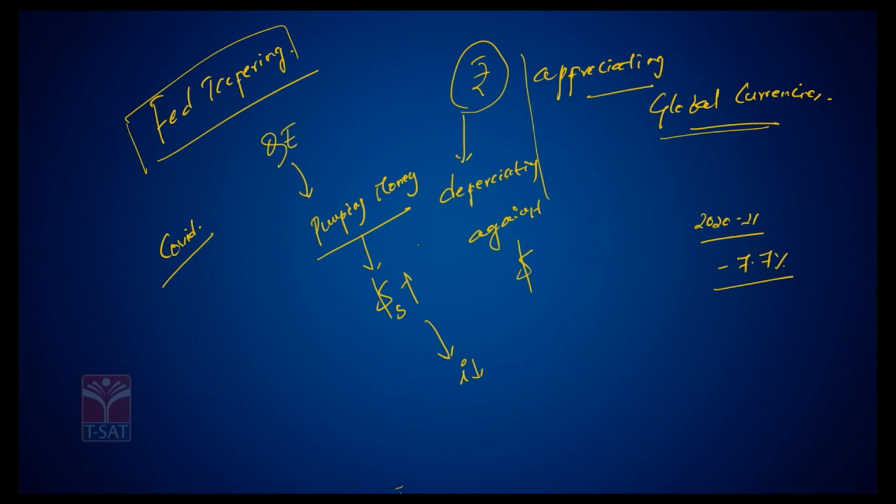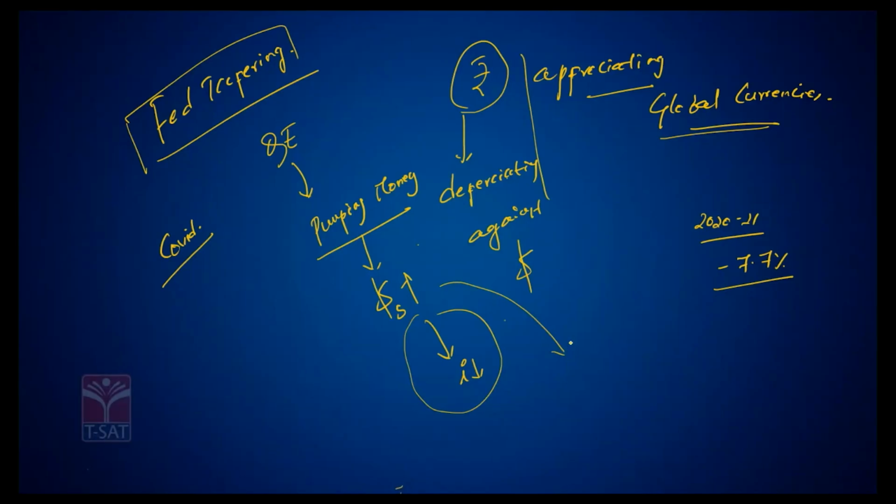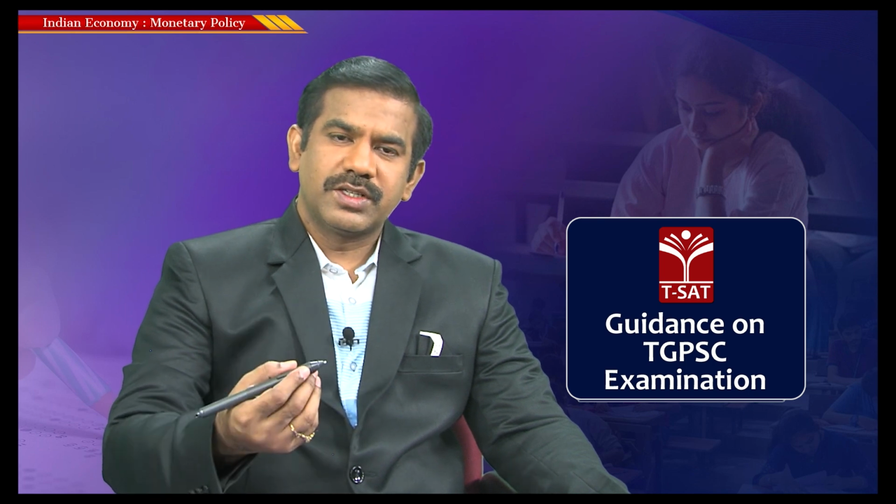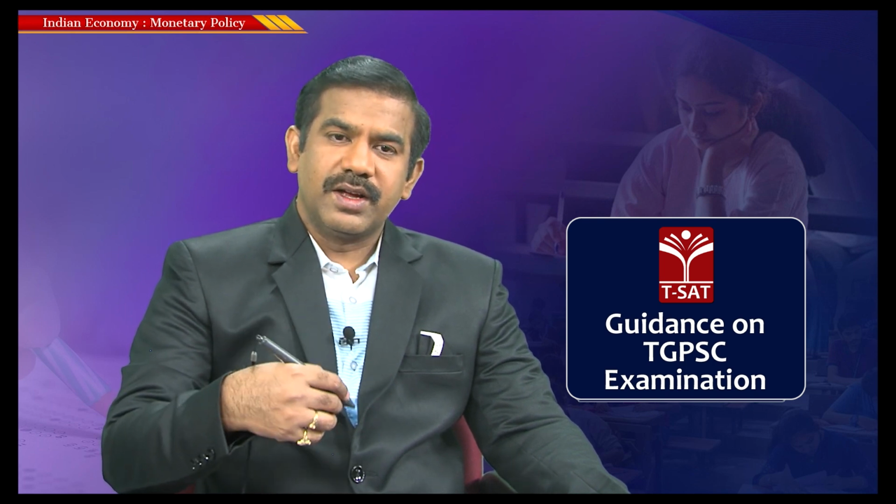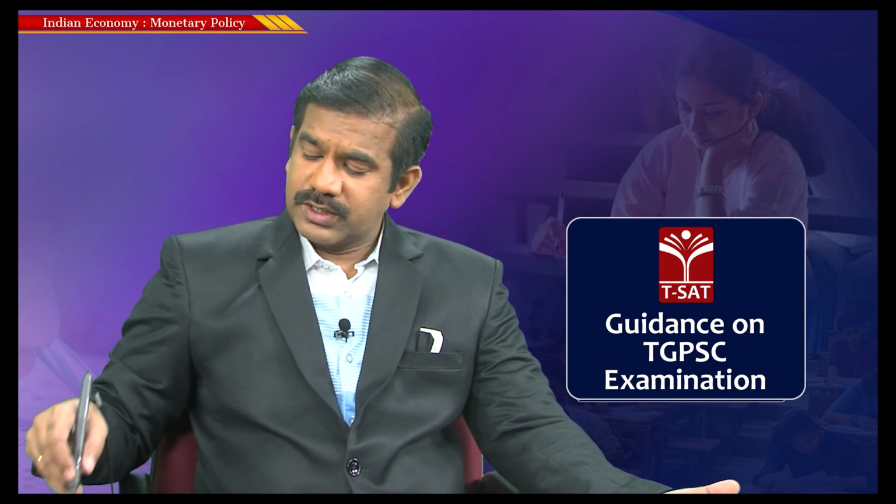And since dollars are universally acceptable, the dollar being a hard currency as I discussed in the previous session, these dollars not only helped in reviving the American economy, they also started flowing into other countries like India in the form of investments. When people have dollars at cheaper rates, they would be interested in borrowing them, and these dollars started chasing investments in other nations. So what is the impact of cheaper dollars in the United States? They started flooding countries like India, because dollars are available at a very cheap rate of interest. As a result, what happened?